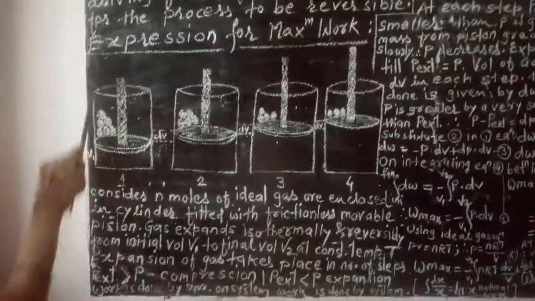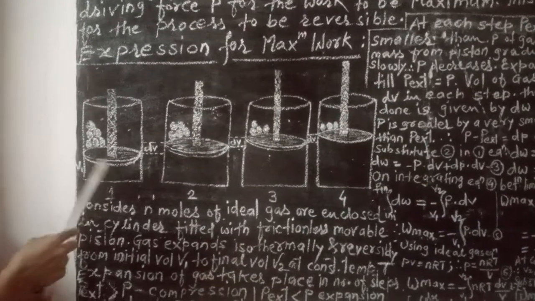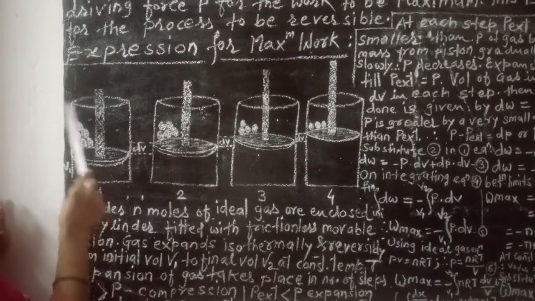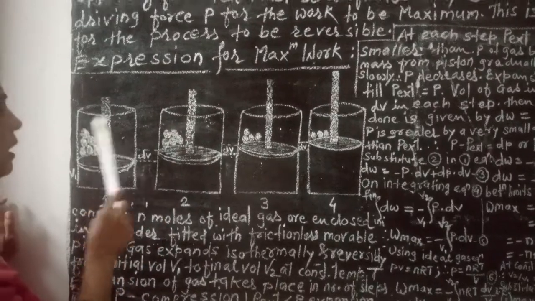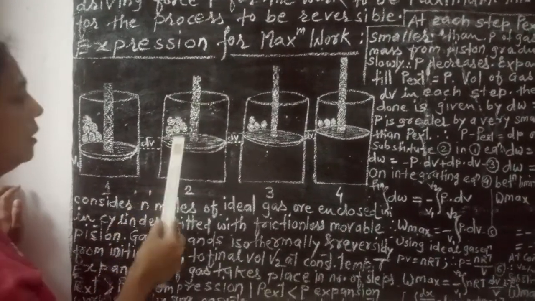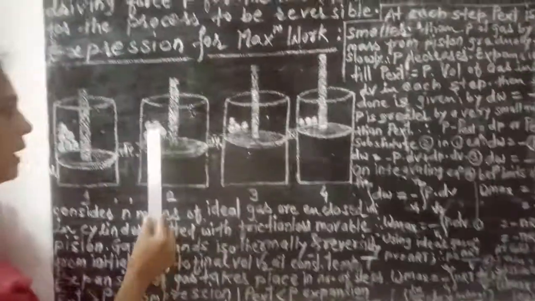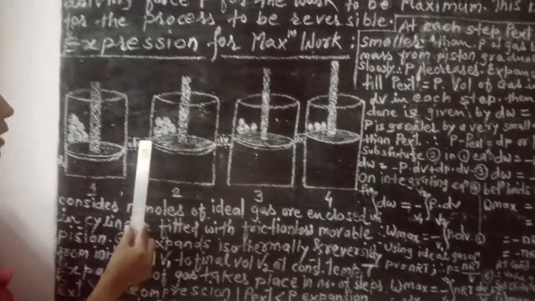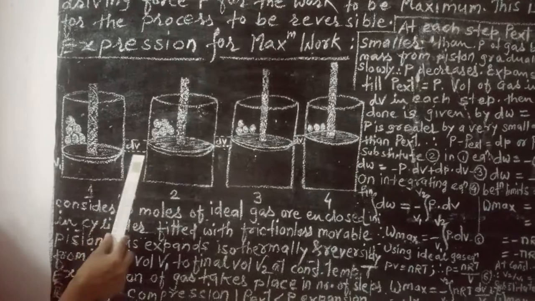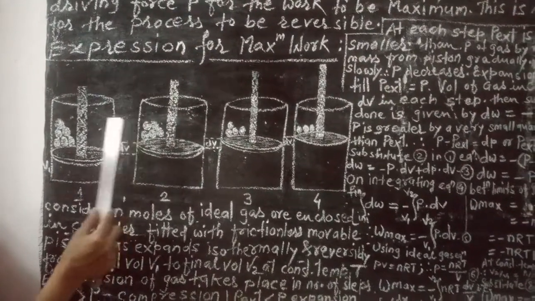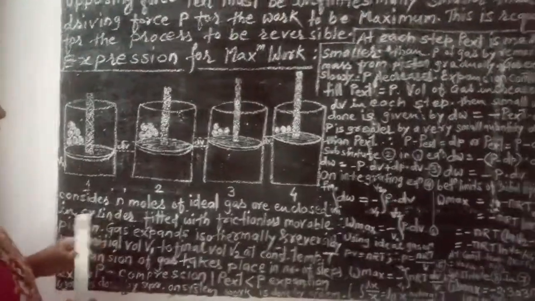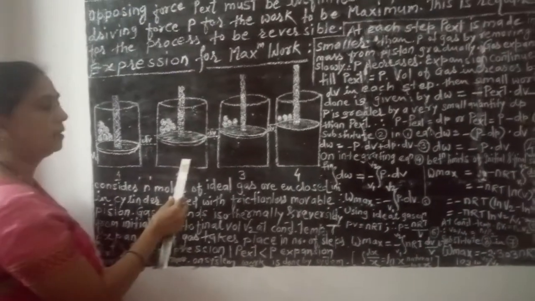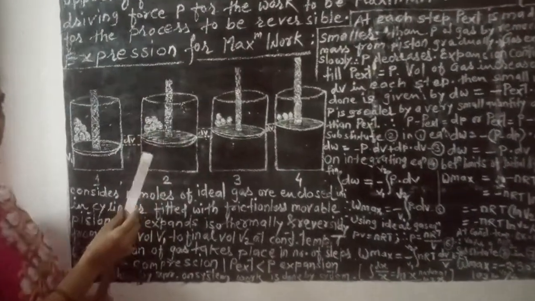P external becomes greater than P. Here we have removed the weight, and therefore the pressure is reduced by an infinitesimal amount. Gas molecules travel a very short distance, so there is a change in volume to a very small extent, and we say that expansion of the gas takes place.